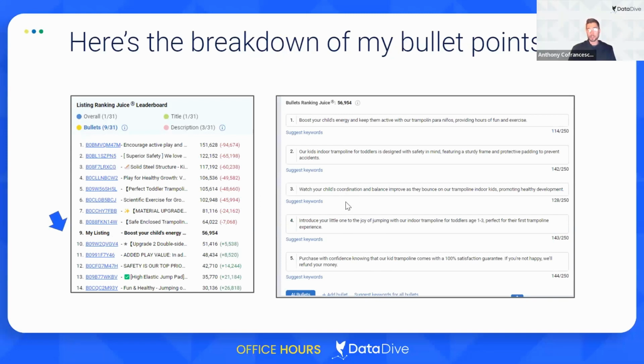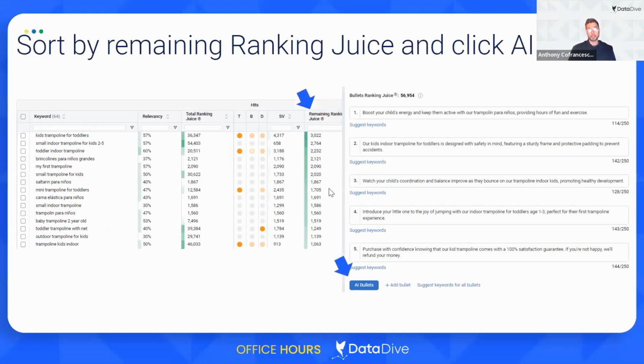So if I want to workshop these a little bit, what I recommend doing is opening up a duplicate tab from your listing builder. And then in one window, you're going to be looking at the root's usage and hits. You can scroll down to the bottom of the listing builder and toggle to that view on the left-hand side. And I'm going to filter so that my remaining ranking juice is at the top, by clicking on this column here so that the largest remaining ranking juice keywords are up at the top.